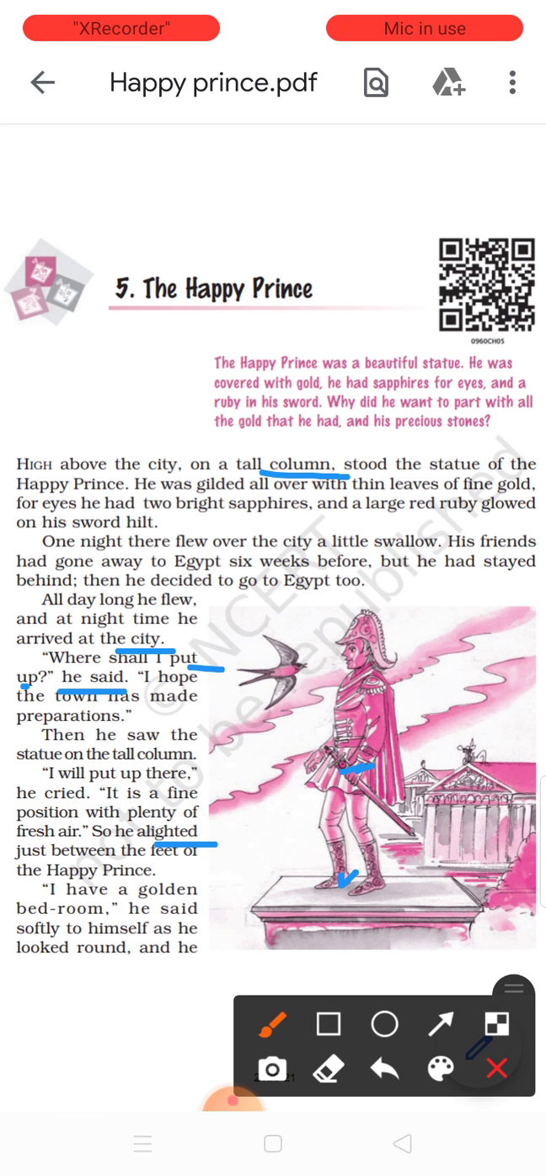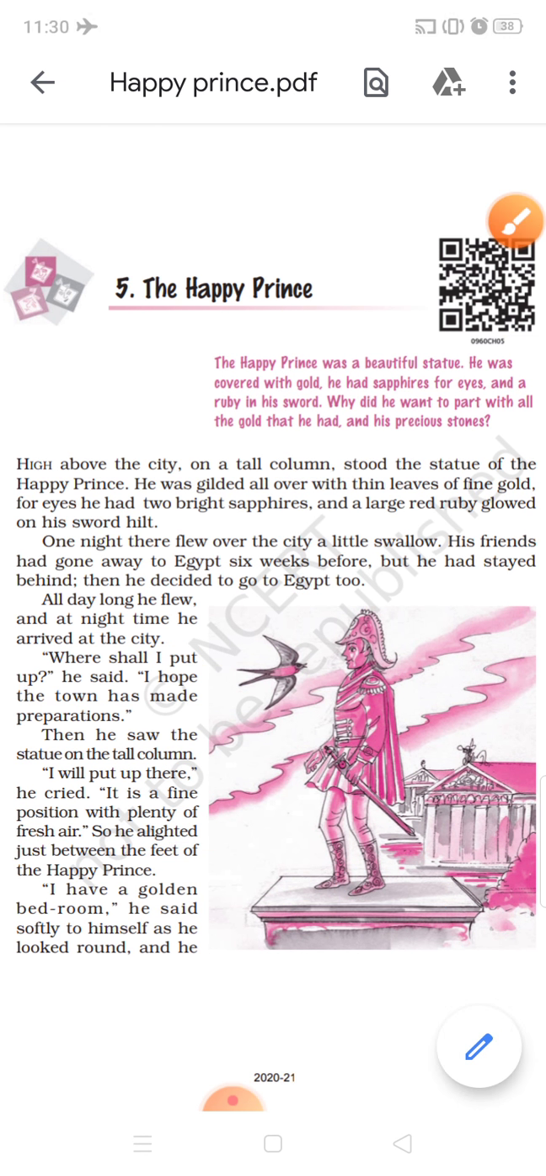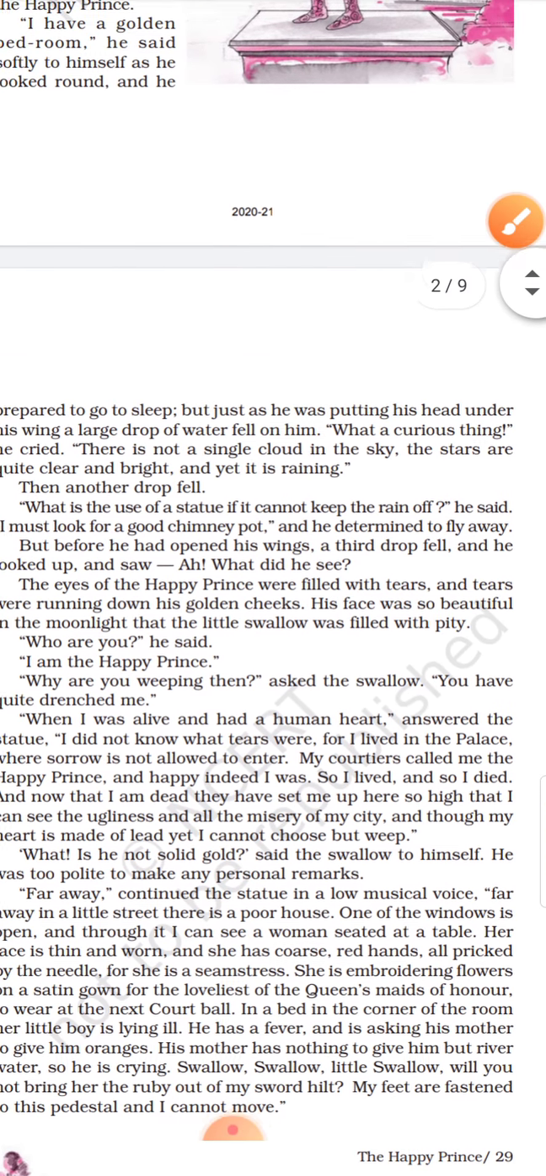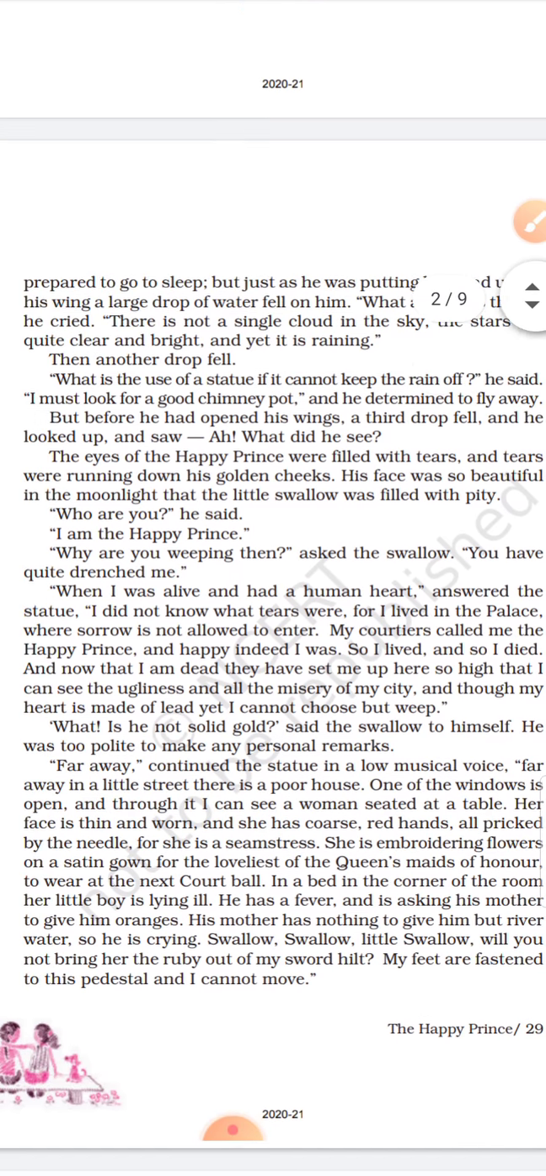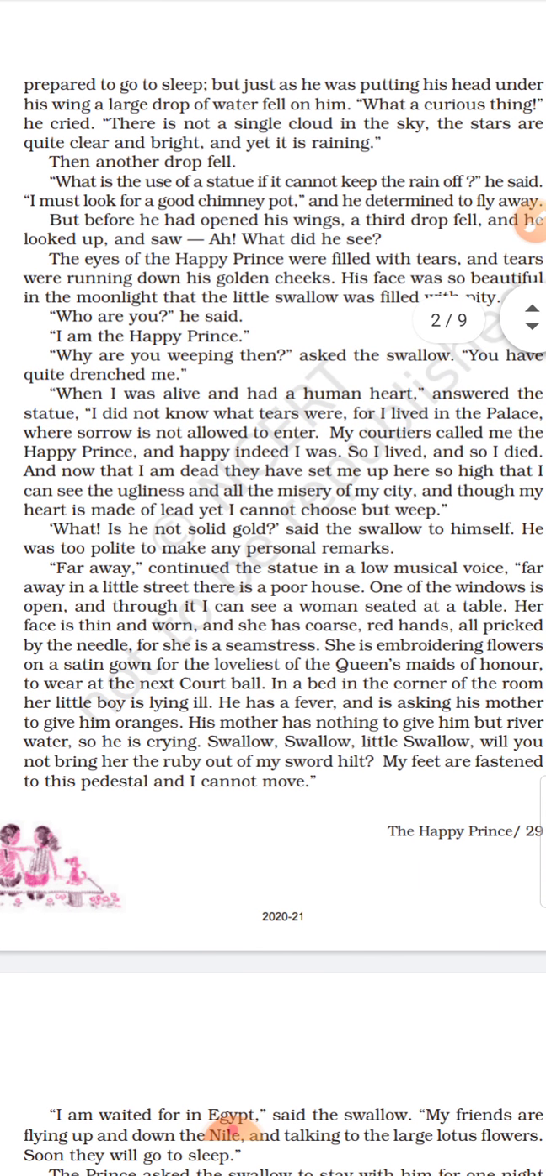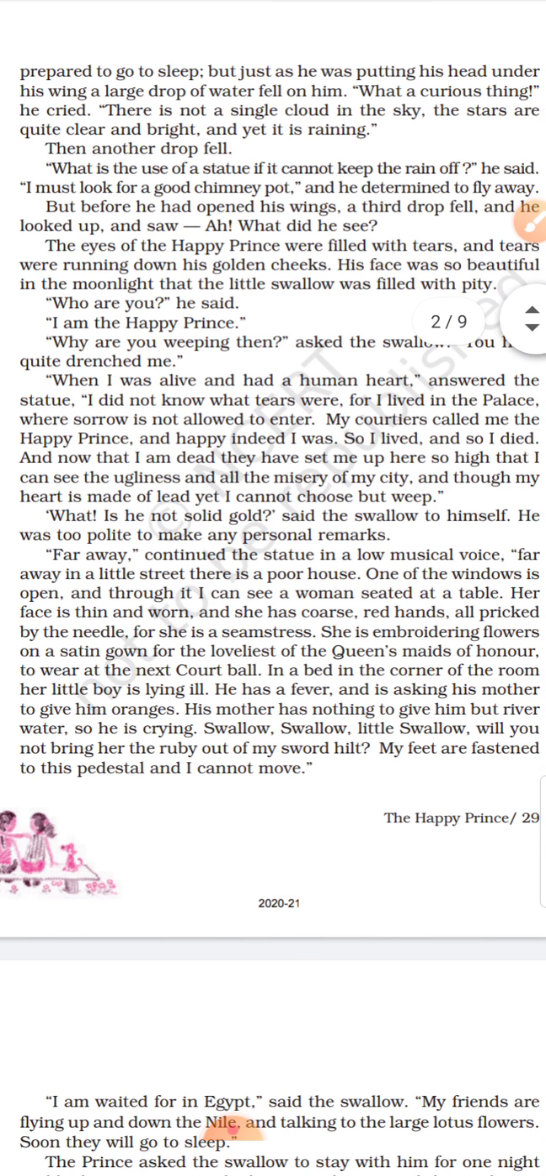He wants to sleep there. He wants to remain there. He said, this is for him, it is a bedroom, you see. And he looked around and prepared to go to sleep. He told himself that I have a golden bedroom, and so he prepared to go to sleep. But just as he was putting his head under his wing, a large drop of water fell on him.